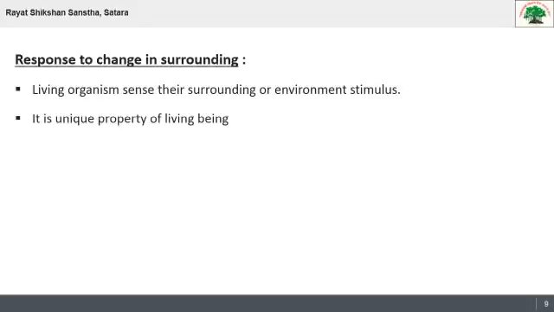Means we respond to change in surroundings. That's why this is a very important or unique property of a living being. It depends on the stimulus, means how we respond completely depends on the stimulus we get from the surroundings. If we see the best or best-known example,